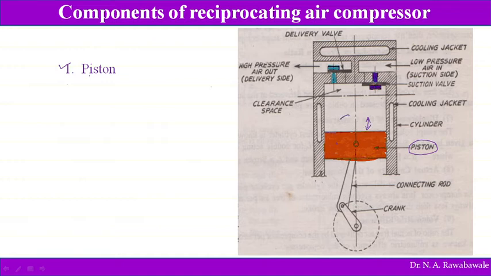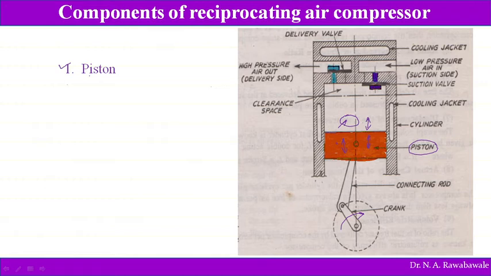Air is sucked in on one side of this piston, and this air is compressed by the movement of the piston. This piston is moved in up and down direction by this connecting rod and crankshaft. When the crankshaft starts to rotate, it pushes the connecting rod, converting the rotary motion of the crank into oscillatory motion of the connecting rod, and this oscillatory motion is converted into reciprocating motion of the piston.